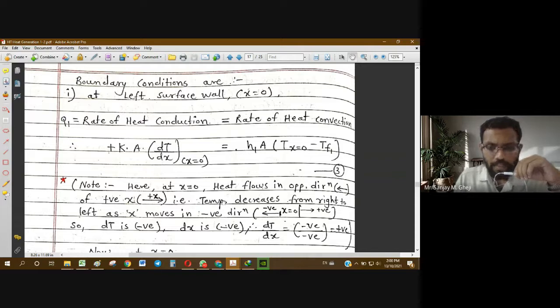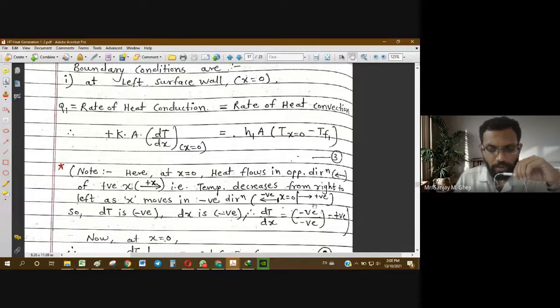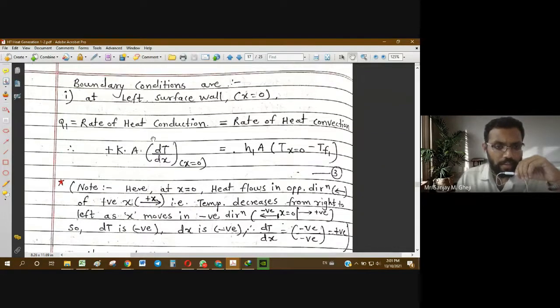As we can see here, temperature decreases as x moves in the negative direction. So dT is negative and dx is also negative, so the ratio dT by dx turns out to be positive. That is why this plus sign is coming in this equation.